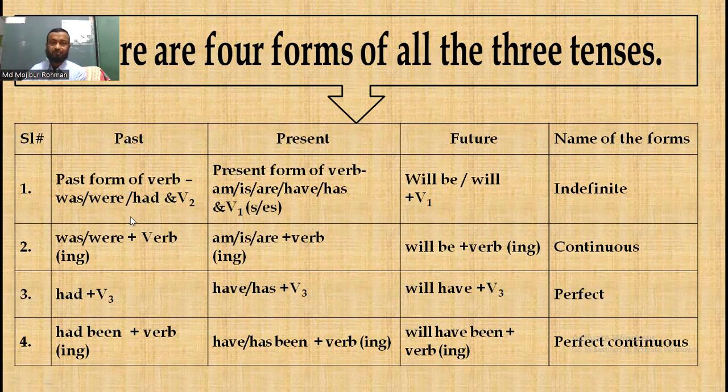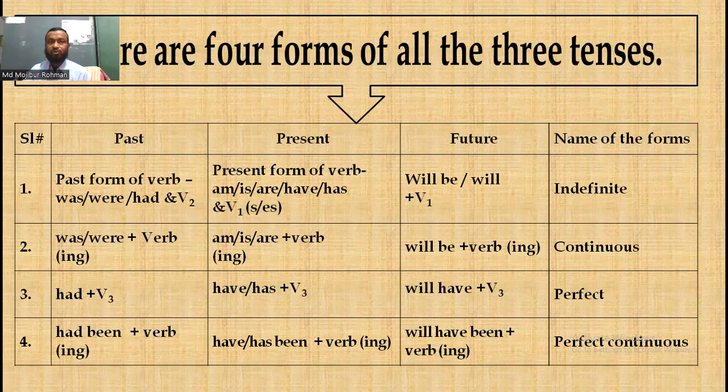My dear students, in past indefinite tense, we have to use the past form of verbs, and we have to use was, were, had, and verb 2. What is verb 2? My dear students, there are three forms of verbs: base form or present form, past form, and past participle form.